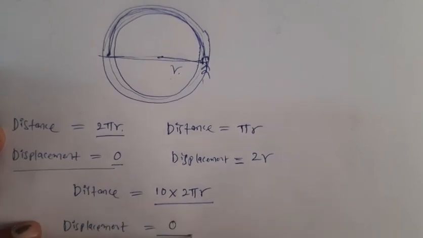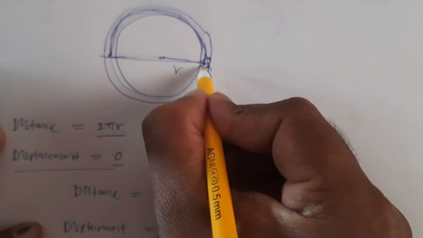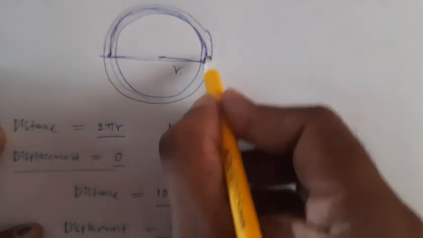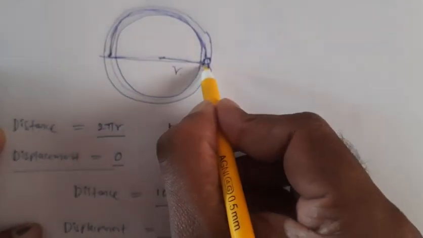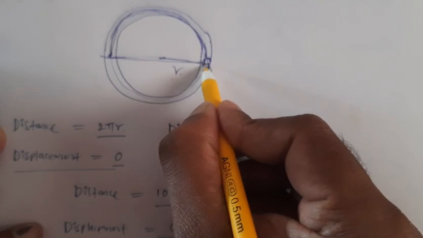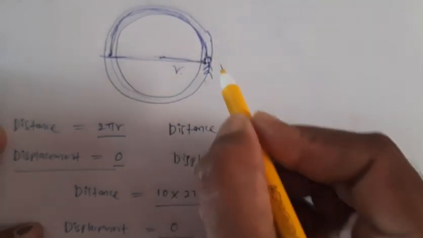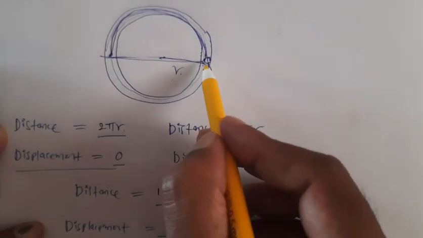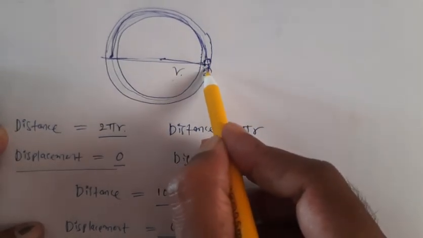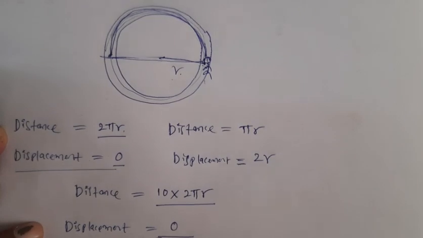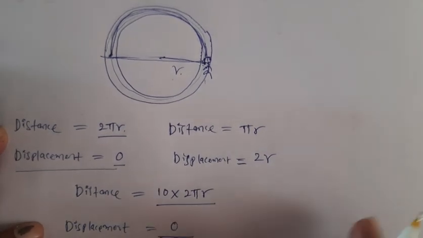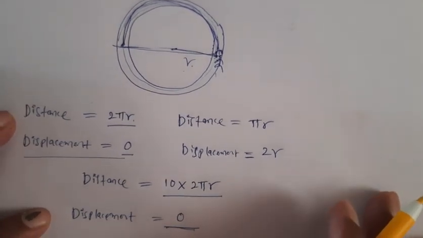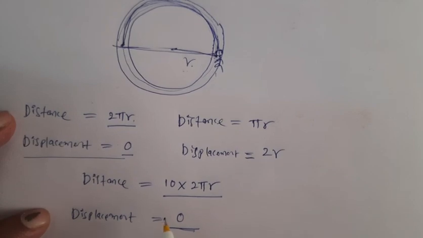Displacement is 0 only, because your initial position is this one and after completing 10 rounds you again come to the same position, right? So the initial position and final position are the same, so the displacement is 0 only. You may run 10 rounds or 100 rounds, whatever the number of rounds, the displacement is 0 only. Hope you are able to understand the difference between distance and displacement now.